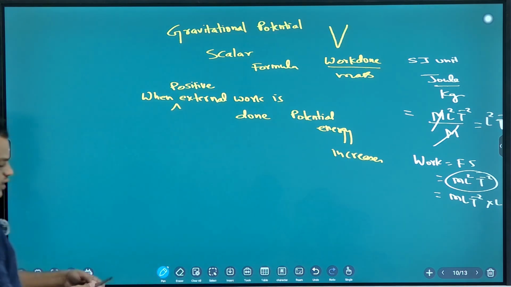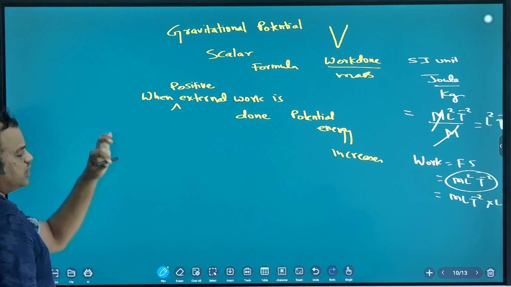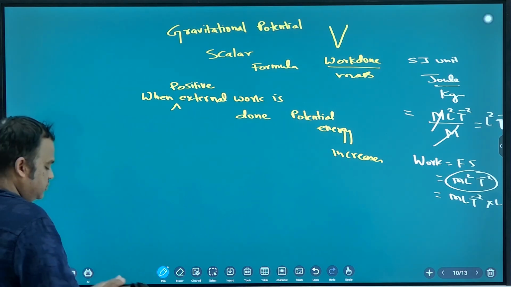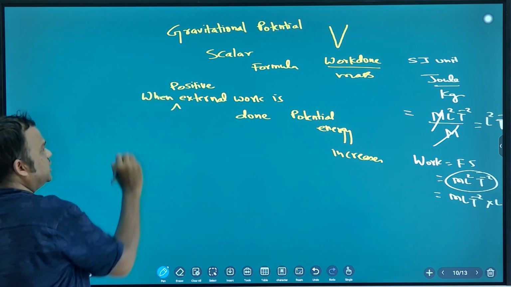For example, this object, you are raising the height of this object. So you are doing external work, so potential energy is increasing. Same thing with potential.